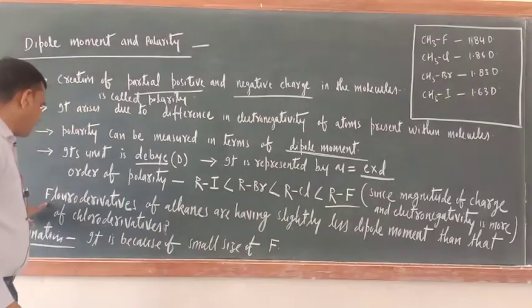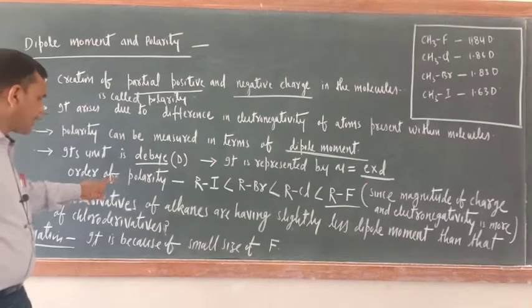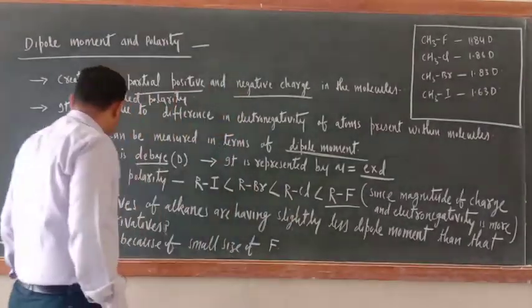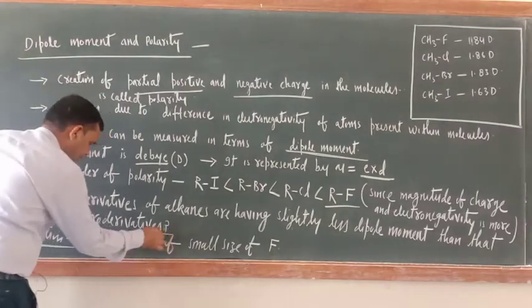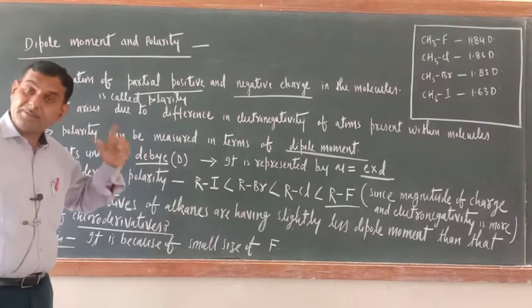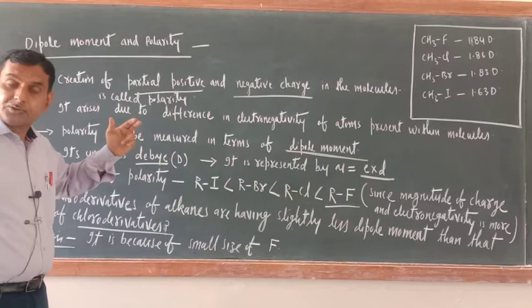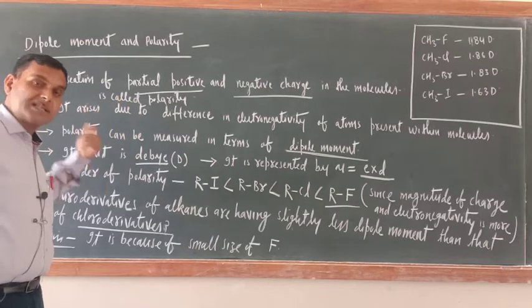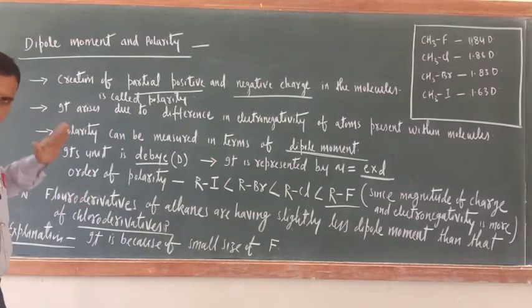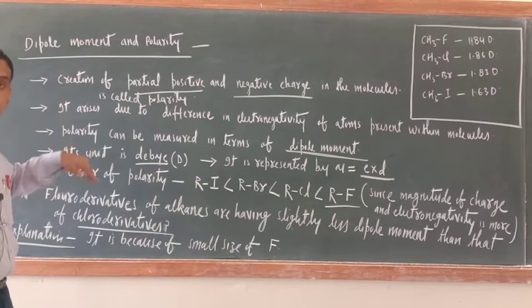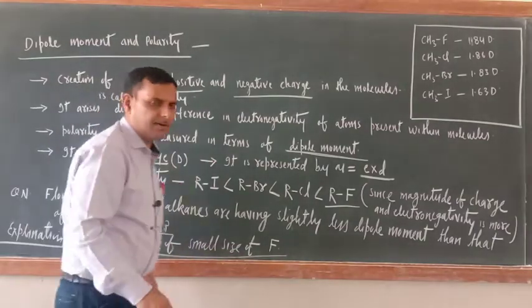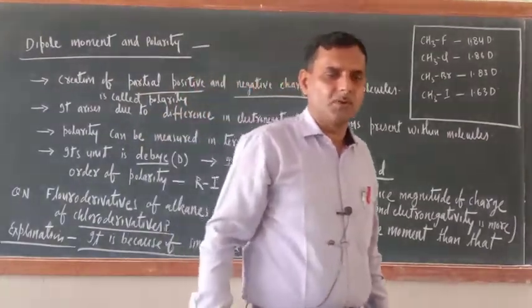Now there is one question: fluoroderivatives of alkanes are having slightly less dipole moment than that of chloroderivatives. Why? Even though fluorine is having highest electronegativity, so their polarity should have been the highest, but as compared to chloroderivatives, fluoroderivatives will have slightly less dipole moment, even though it should have been more. This is because of the small size of fluorine.